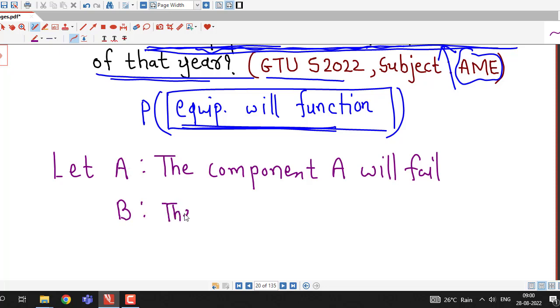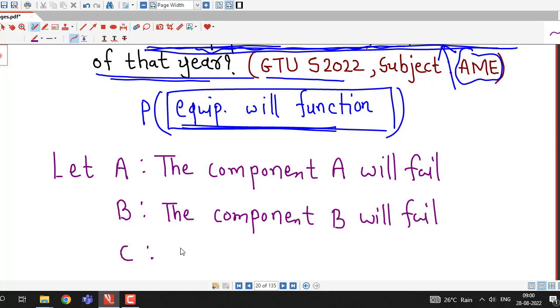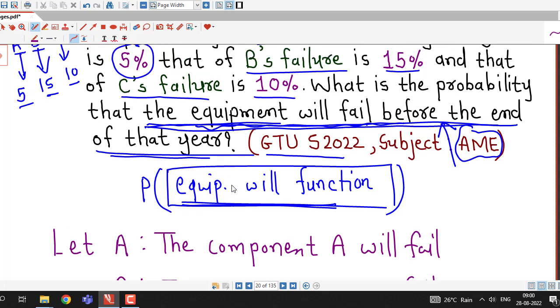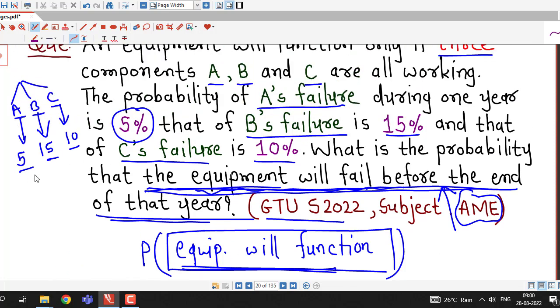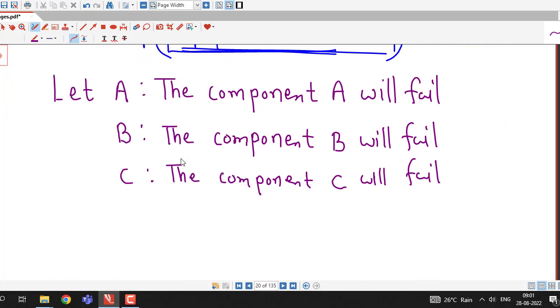Similarly, suppose B denotes the event that component B will fail, and C denotes the event that component C will fail before the end of the year. And we are given the probabilities of these three events. Probability of A's failure is 5%, probability of B's failure is 15%, and probability of component C's failure is 10%.